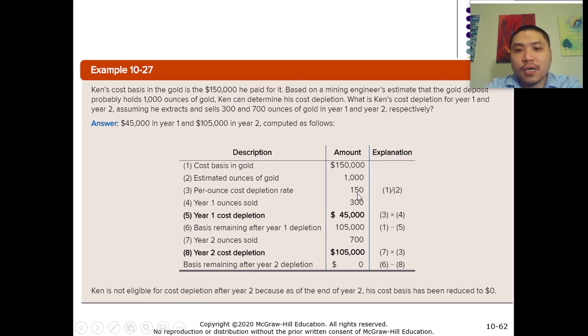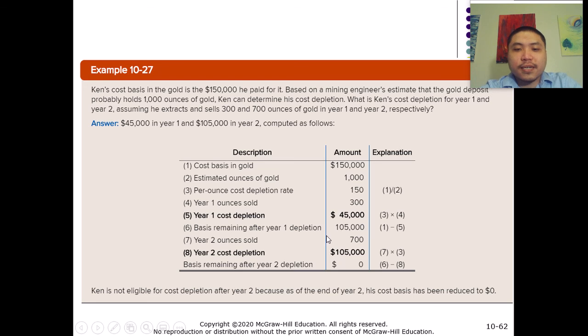That gives us $150 for each ounce of gold. In year 1, this guy sold 300 ounces of gold, so we just take the per ounce tax basis multiplied by 300, and that's going to give us the first year cost of depletion.